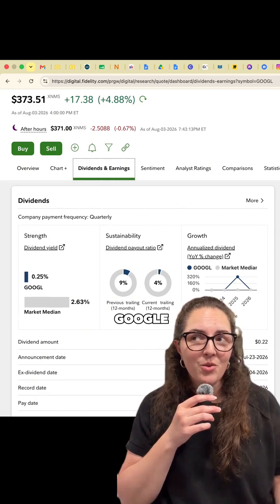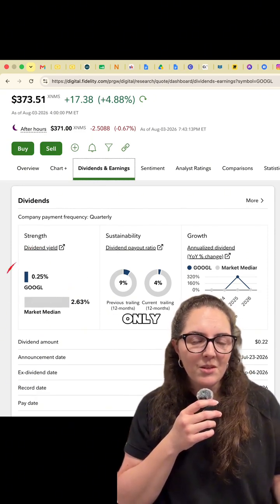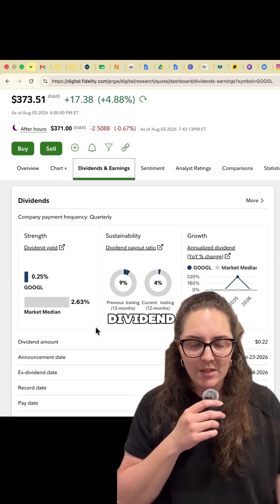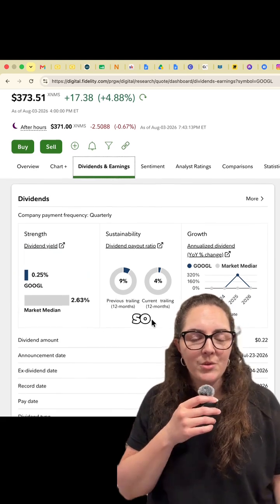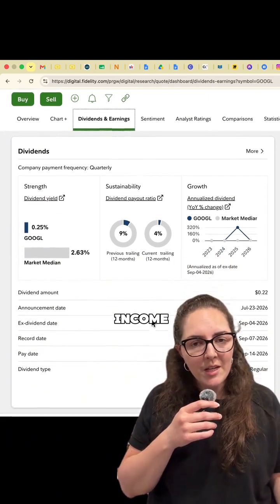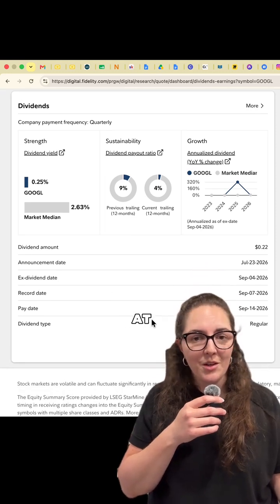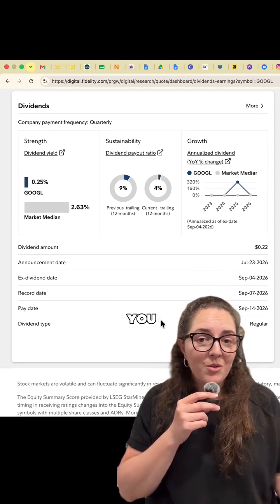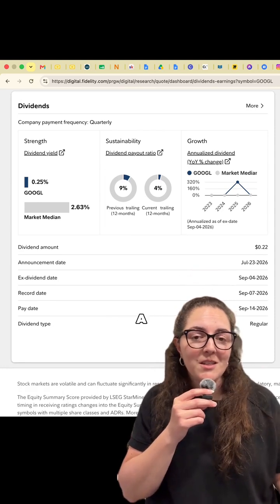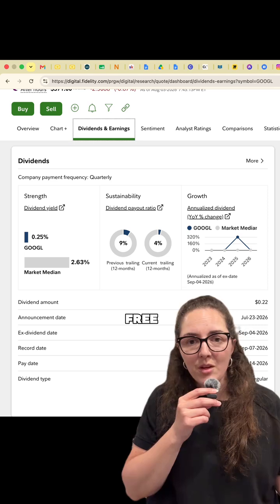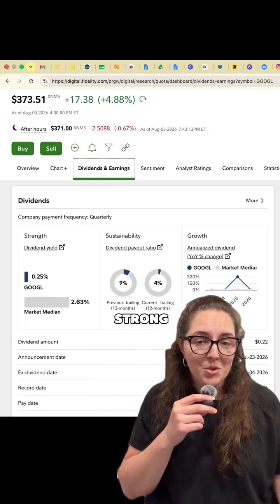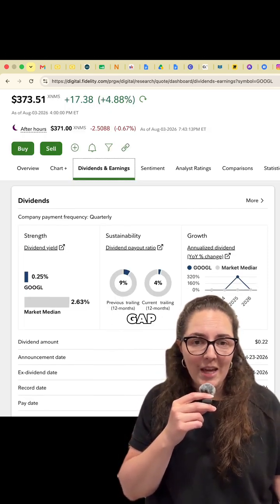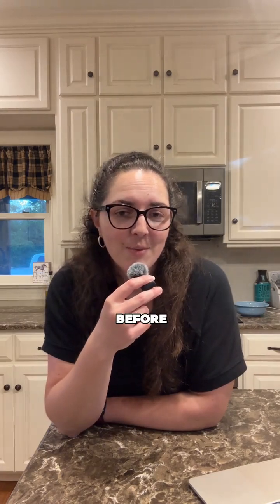So you can see here that Google really isn't a dividend stock. It only pays a 0.25% dividend yield compared to the market average of 2.63%. So that just means that if I was looking for dividend income, I wouldn't necessarily look at Google as a good investment for that. But you also have to consider that if a stock has a lower dividend yield than the risk-free rate, that doesn't necessarily mean don't buy it, but the company better have some strong growth potential to justify that gap. So now you've got a quick 5-step framework to evaluate any individual stock before you buy.